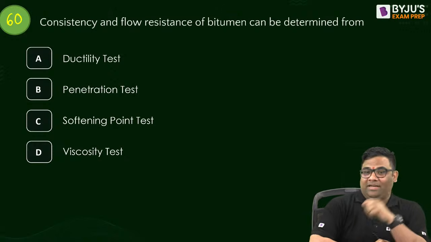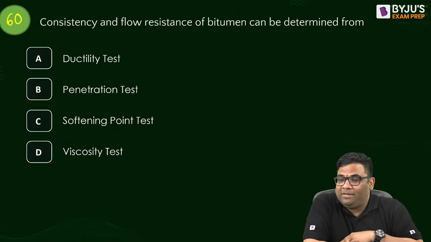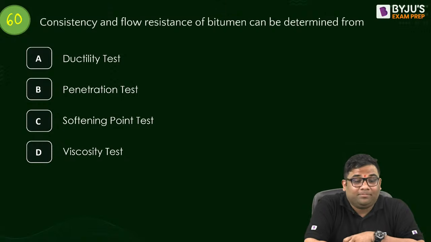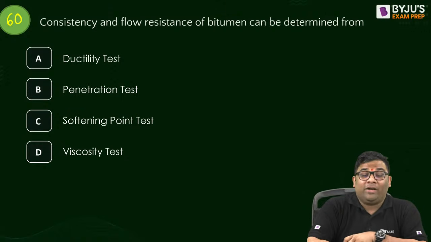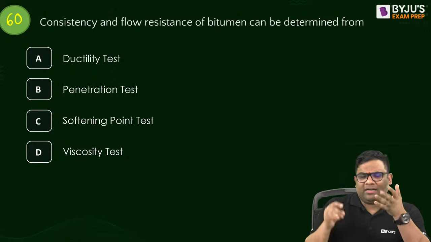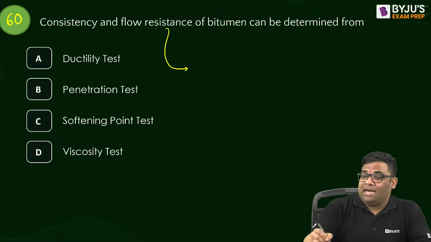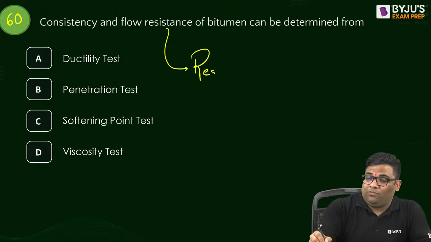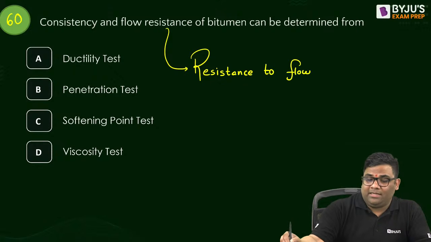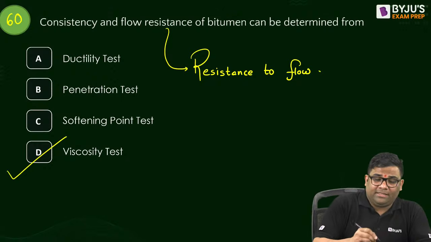Next question. Question number 60. So consistency and flow resistance of bitumen can be determined from which test? Consistency and flow resistance. Flow resistance means resistance to flow. From the language only you can understand that it is viscosity test.